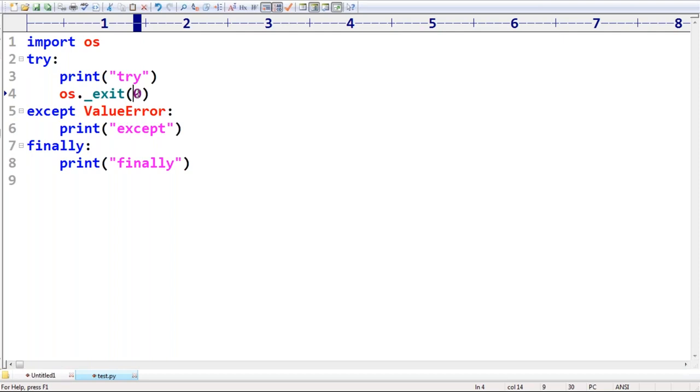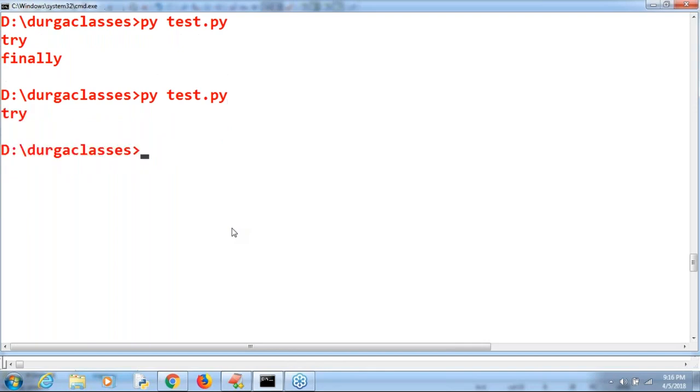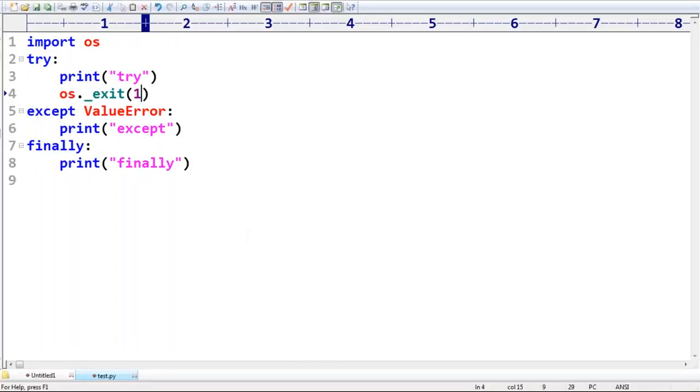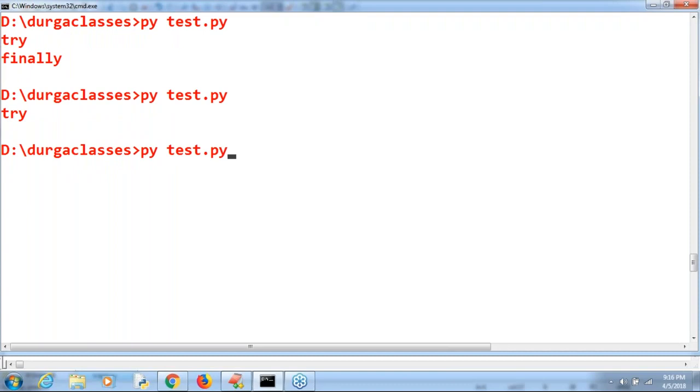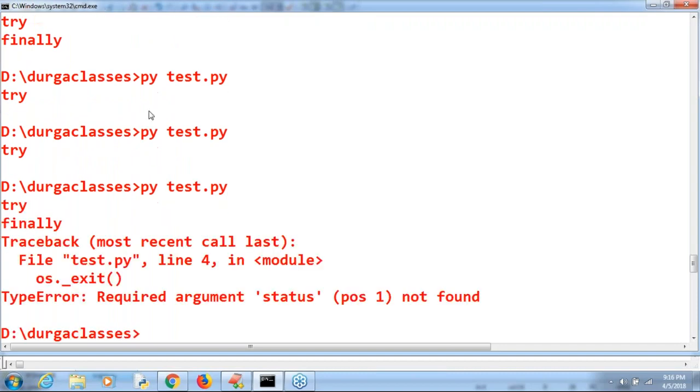Sir, now there are multiple status codes possible. If you want, you can take one also. Acceptable, no problem. But impact is always the same. If you are taking 100, have you observed the impact is always the same? Whether it is, sir, I'm not taking anything. Have you observed, right?